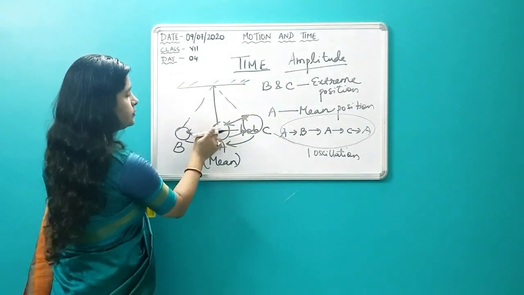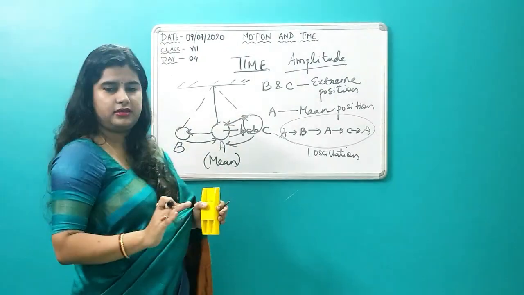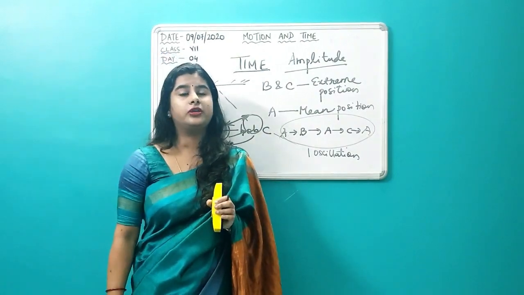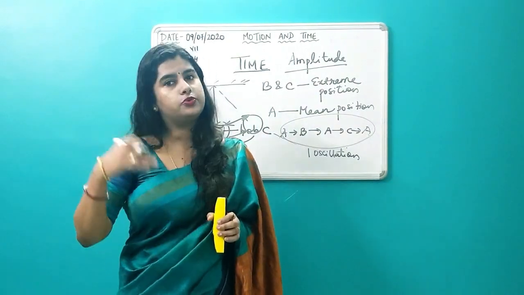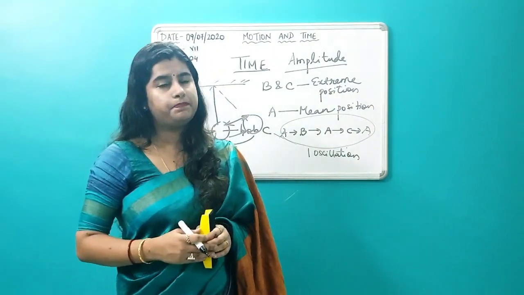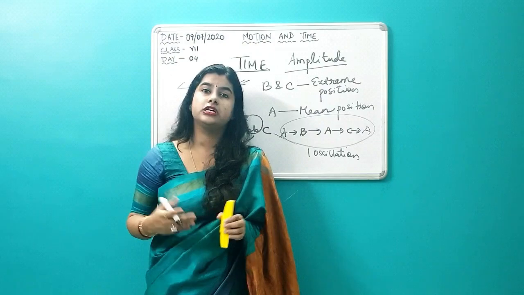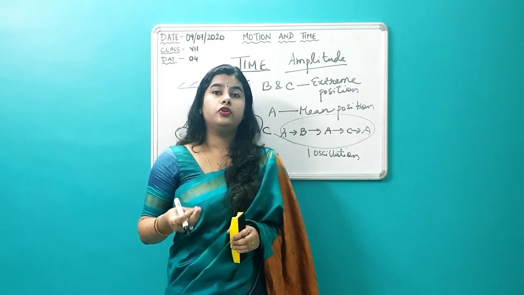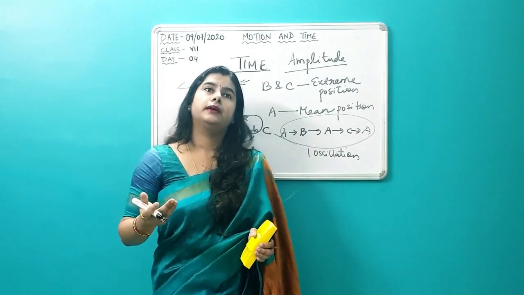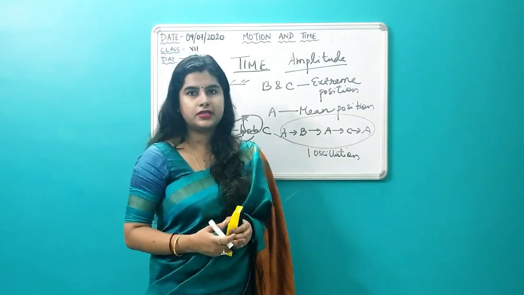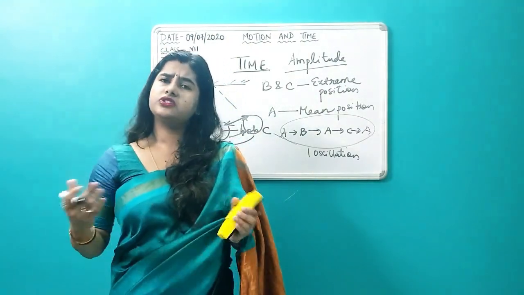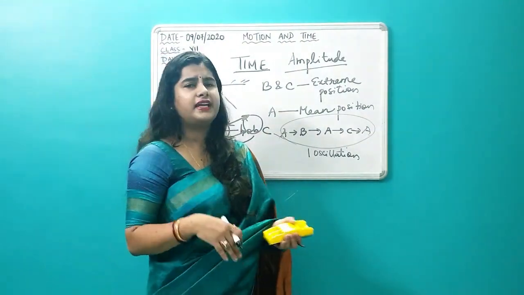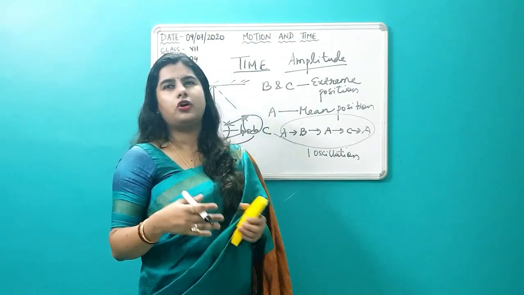So once it will come here, it will come this side also. So on either side. So this is your amplitude. It is the maximum displacement of the pendulum bob from its mean position to extreme position on either side. Is it okay? So these are the different terms which are related to a simple pendulum, and this simple pendulum concept was used to make other kinds of watches like pendulum clocks and all. Understood? Then after that came the concept of other watches, clocks and all these things.